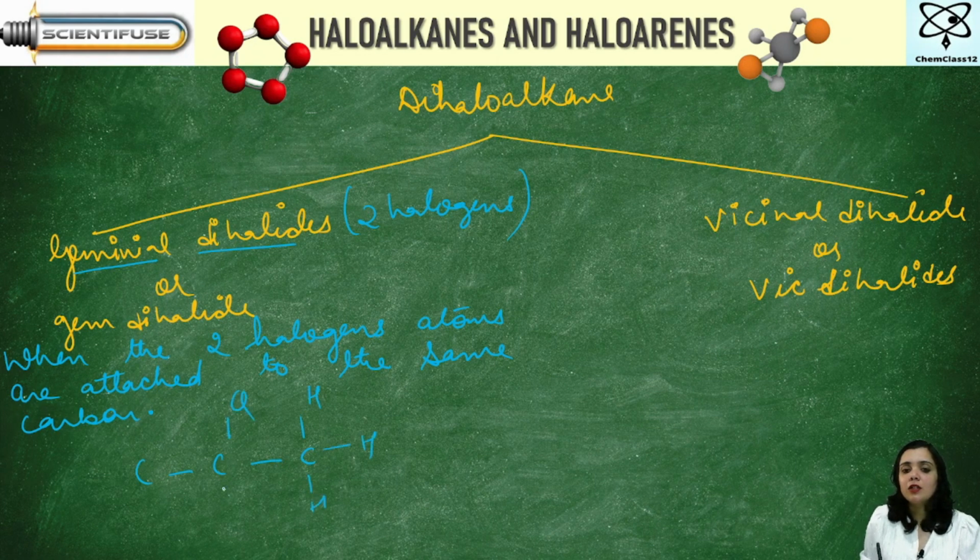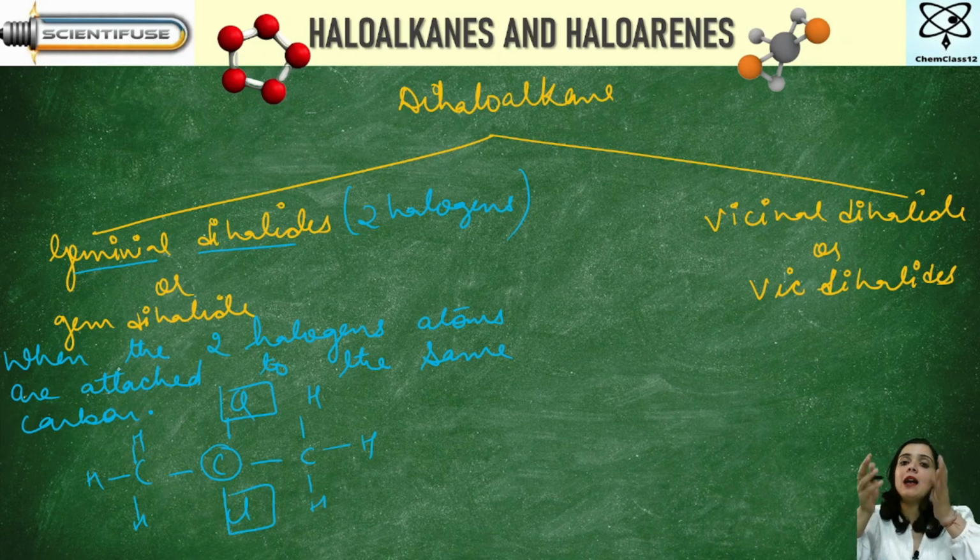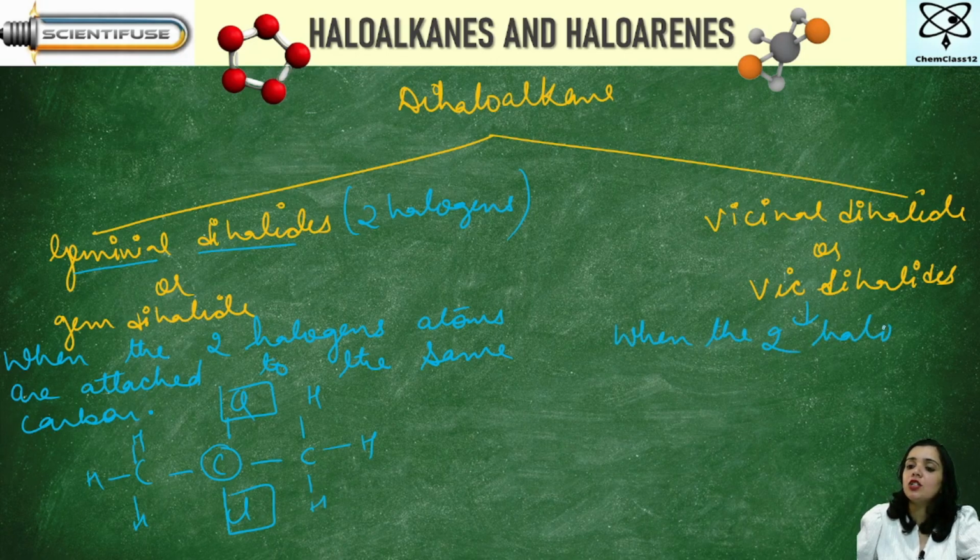Can you see? The two halogen atoms are attached to the same carbon atom. Got it? This is the carbon atom and these are the two halogen atoms. So whenever two halogen atoms are attached to the same carbon atom, we say that it is geminal dihalide. And what do we mean by the word vicinal dihalides? I say when the two halogen atoms are attached to different carbon atoms.